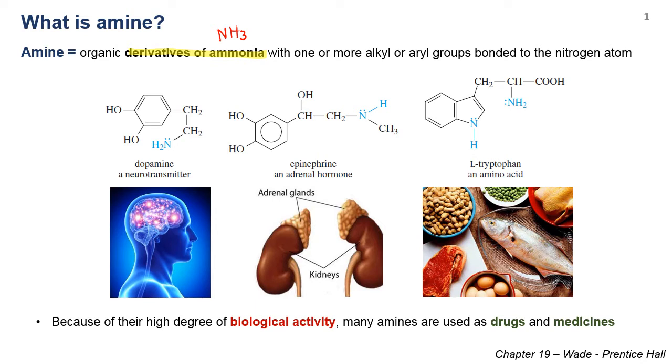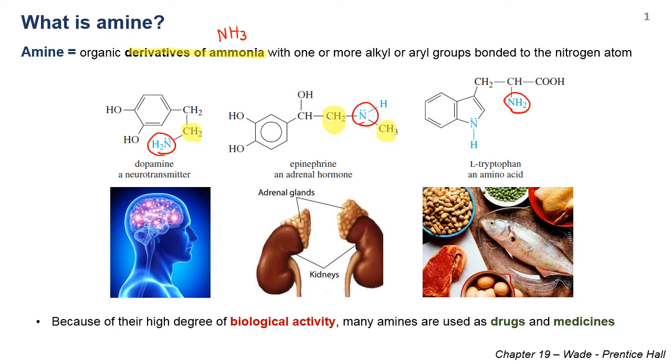If you look at the first molecule, dopamine, which is a neurotransmitter, it has the ammonia that is bonded to one alkyl group. Or epinephrine, which is the adrenal hormone, it has the ammonia bonded to two alkyl groups. Lastly, for L3-1, which is one of the amino acids, it has two nitrogen atoms.